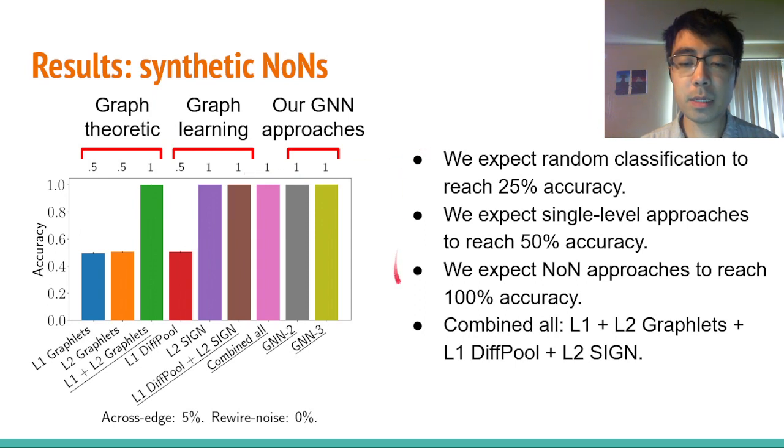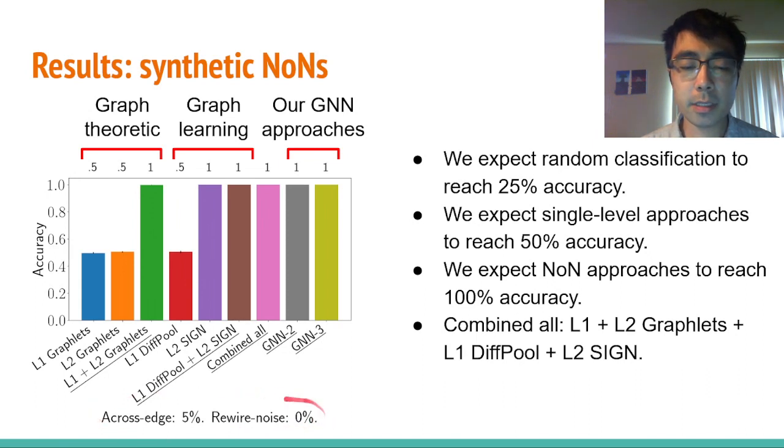Here we see all the expected trends, except L2 sign performs as well as NON approaches, when it should be attaining 50% accuracy. We found this is likely because L2 sign captures clustering structure in the level 2 network. Basically, we looked at L2 sign when the across edge amount and rewire noise amount varied.